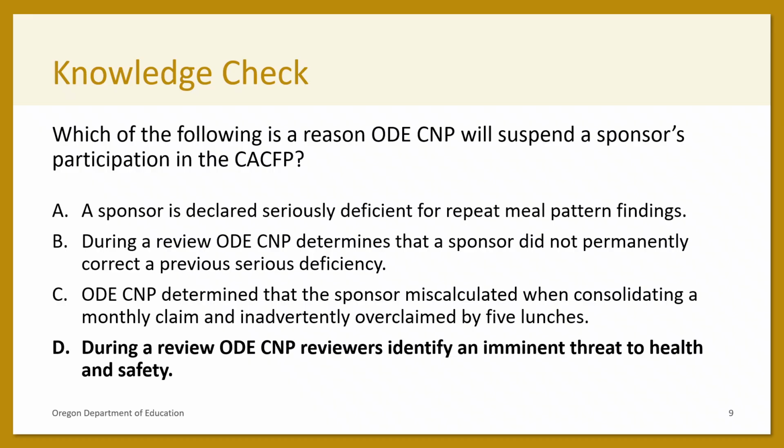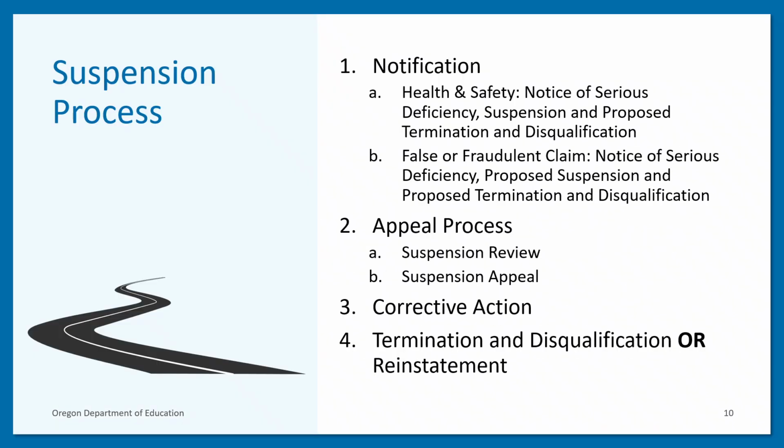In the next section of this training, we will cover the suspension process. This includes notification. Sponsors will either receive a notice of serious deficiency, suspension, and proposed termination and disqualification, or a notice of serious deficiency, proposed suspension, and proposed termination and disqualification, depending on the situation. The notice is followed by the appeal process, if the sponsor elects to appeal. Next, the sponsor has the opportunity to submit corrective action. Finally, the process ends with either the sponsor's termination and disqualification or deferment and reinstatement of program participation.